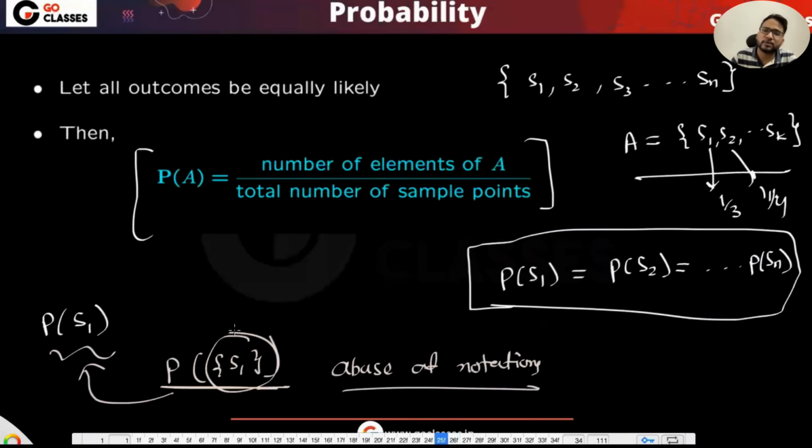So distribution means the probability of every outcome should be the same. Just to make yourself very familiar with the distribution and probability mass: can I say that probability mass is equal? Yes, because this is called mass, like mass is distributed equally. Probability mass is distributed equally on every point. Or I can say probability distribution is equal, maybe. I don't know, probability mass is actually a better term. That probability mass has been distributed equally.